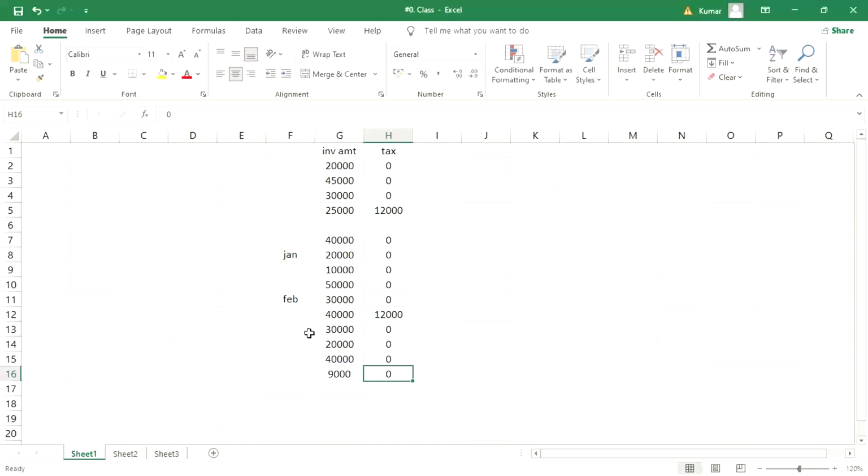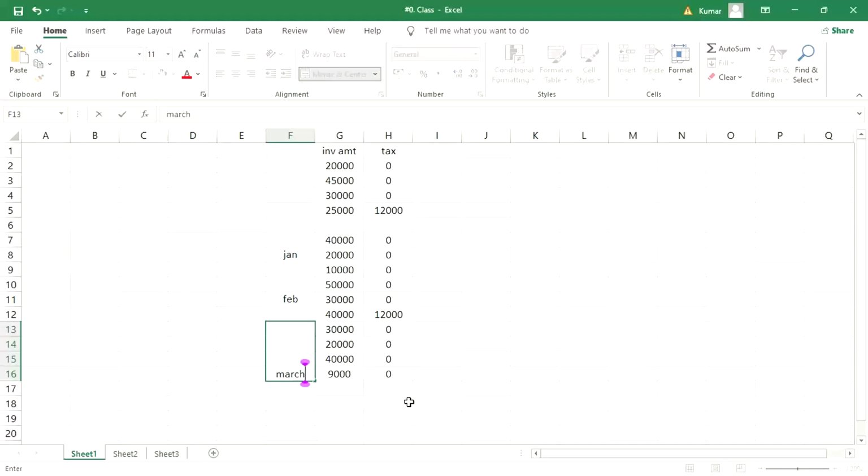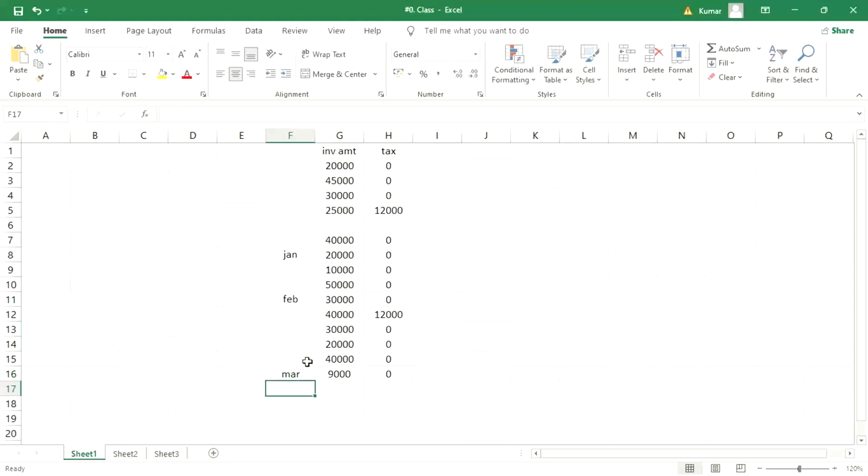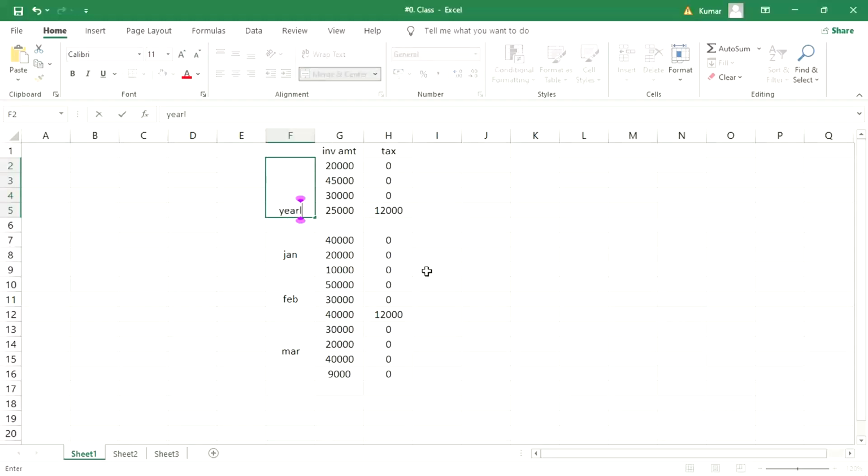Then 0. So this is called accumulation on a monthly basis, just like this. So this accumulation can happen, let's suppose, yearly.